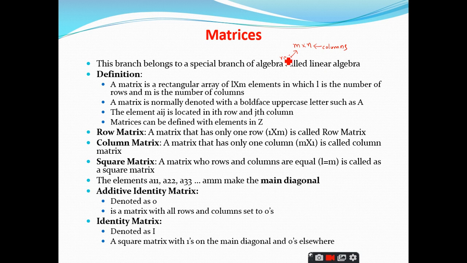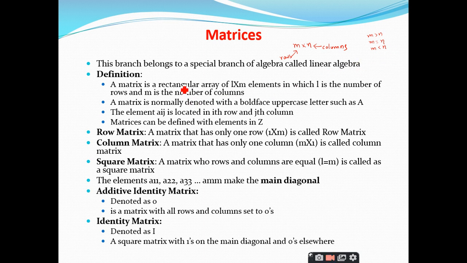You know very well about this, but it's a part of the topic, so we'll just rush through the concepts. So any matrix is represented with m rows and n columns, where m can be greater than n, or m can be equal to n, or m can be less than n.